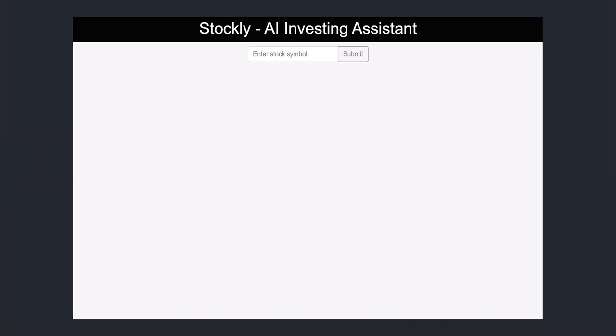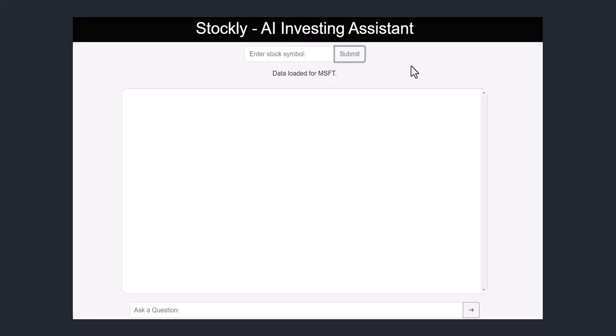This is the user interface of the investing assistant. I can enter any stock symbol here. I'm going to start with Microsoft, which is symbol MSFT. And what the assistant is doing right now is it's downloading all of the historical financial data from Microsoft. When that's completed, we can see that the chat window is open and I can ask any question.